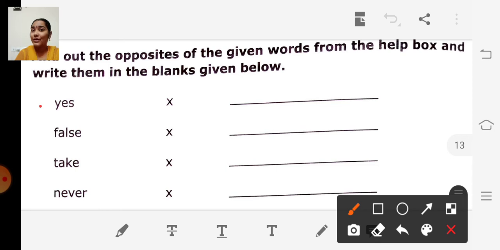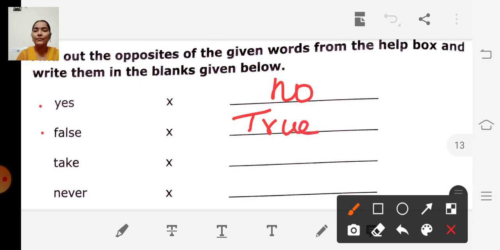No. The opposite of yes is no. And the second word is false. What is the opposite of false? True. So the opposite of false is true.